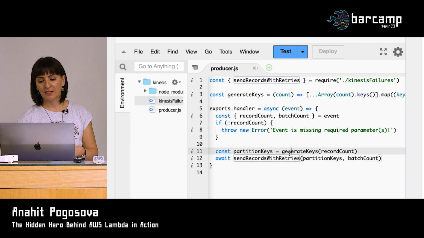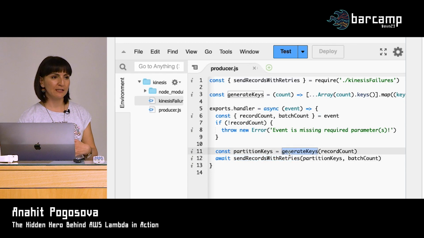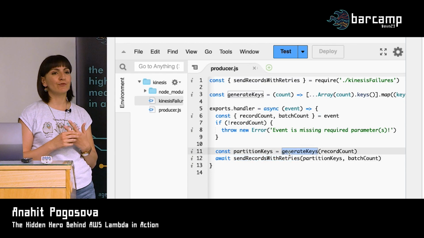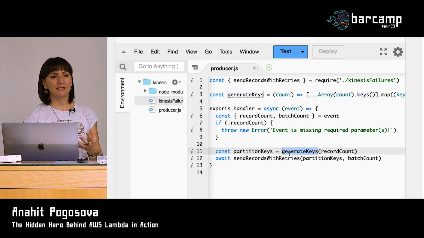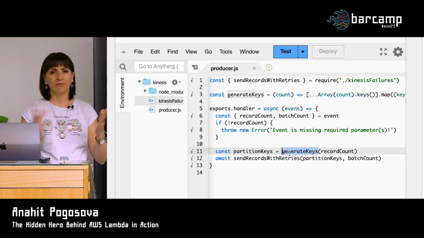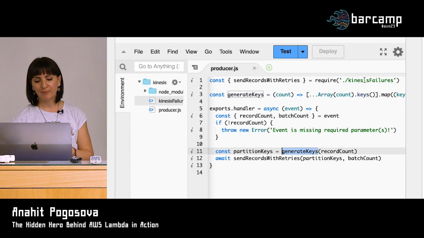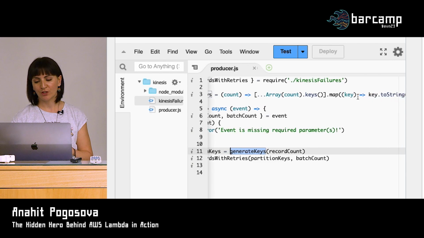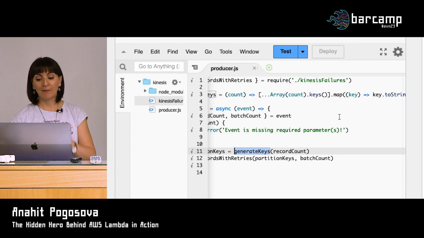So the most important thing here is that we generate the so-called partition keys, because each record that you write to a Kinesis stream must have a so-called partition key, which is just a string that you generate. You choose it yourself. So here, for our dummy purposes, I just generate strings which are numbers from 0 to the number of records that we want to write. So it will be 0, 1, and so forth.